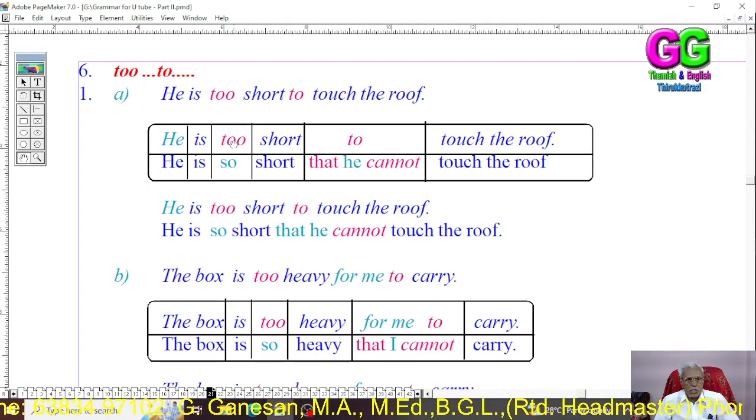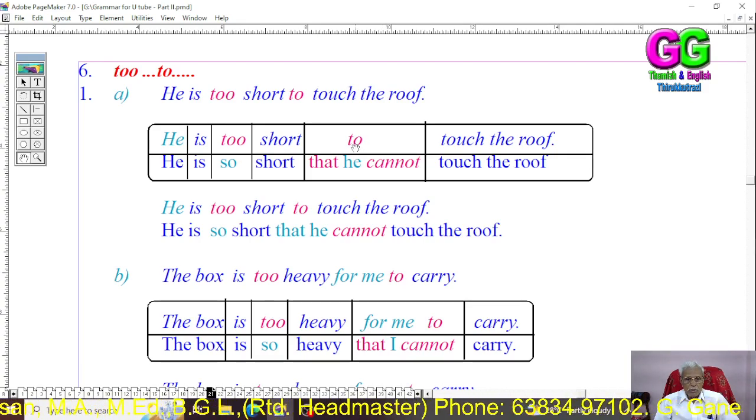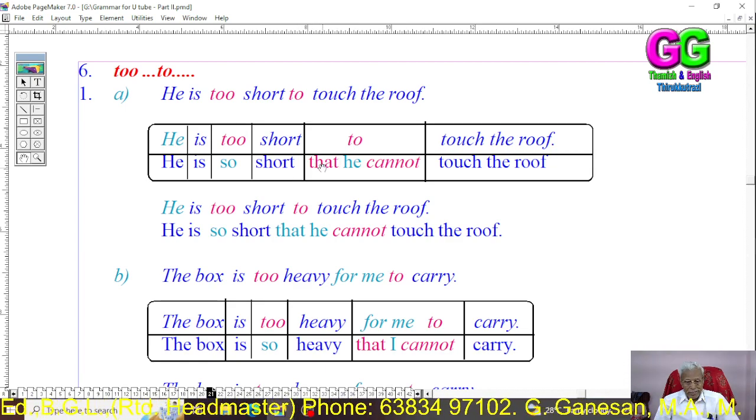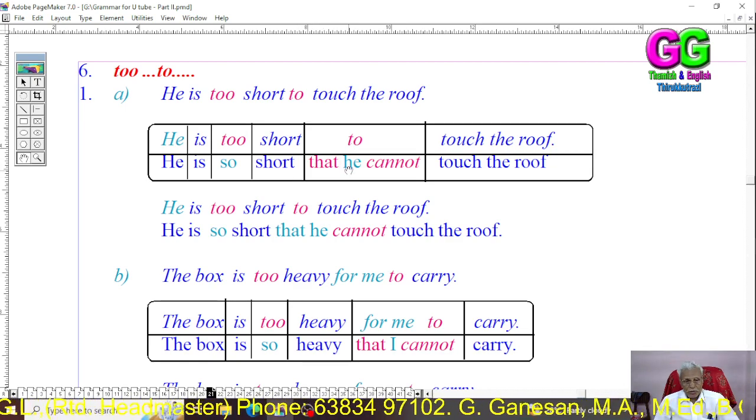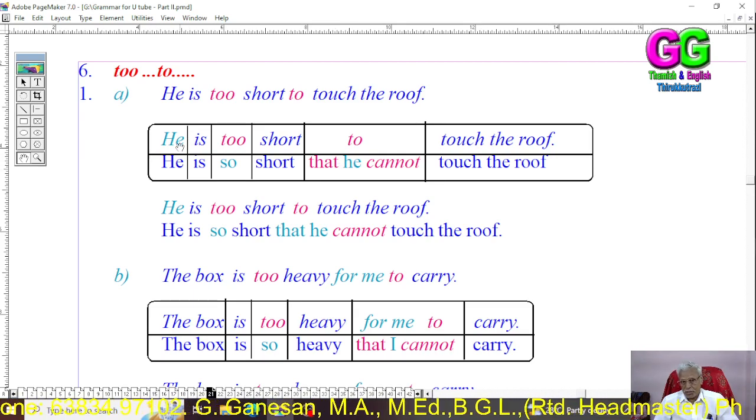first change too into so. Then second change too into that plus the subject of the first sentence.